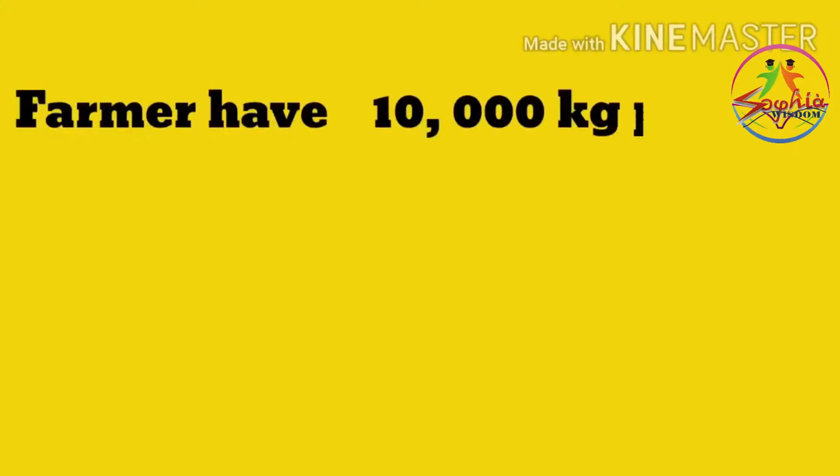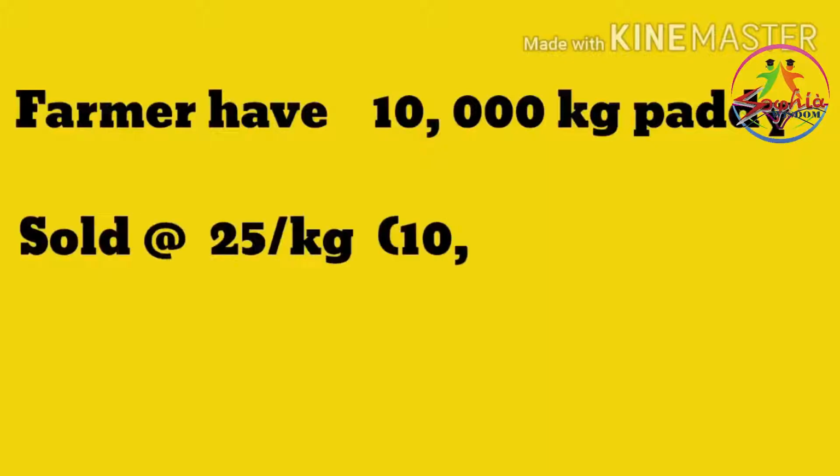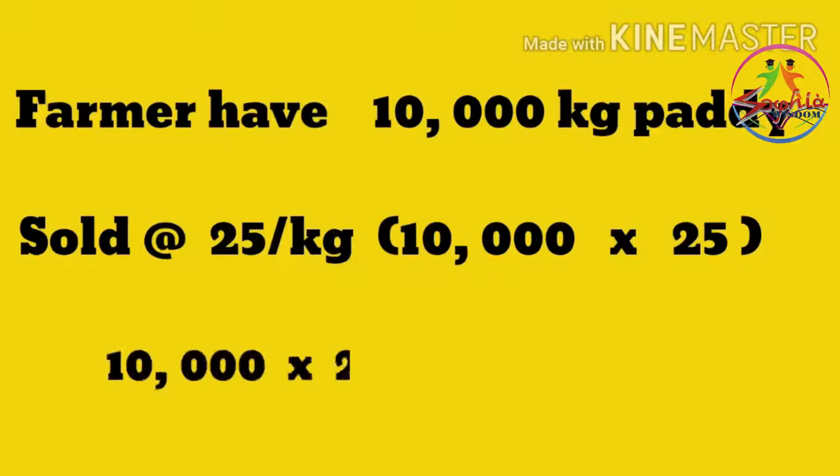He has 10,000 kilograms of paddy and sells it at the rate of 25 per kg. Therefore, when he sold 10,000 kilograms of paddy at the rate of 25 rupees, the farmer gets the total value of paddy as 2,50,000 rupees.